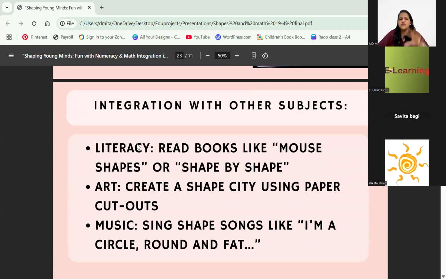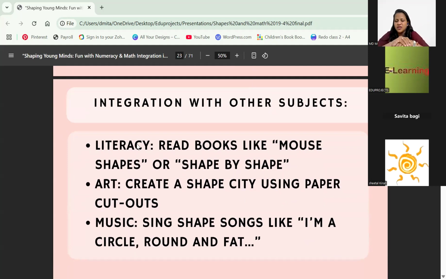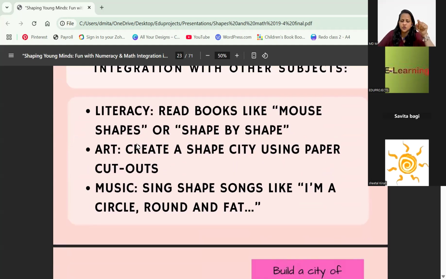Then integration with other subjects. This is just something I wanted to put in; we have another class integration topic, but this is just something that you can do. Mouse shapes or any books like that. I think I found the book cover. Yeah. So I'll show you that also.